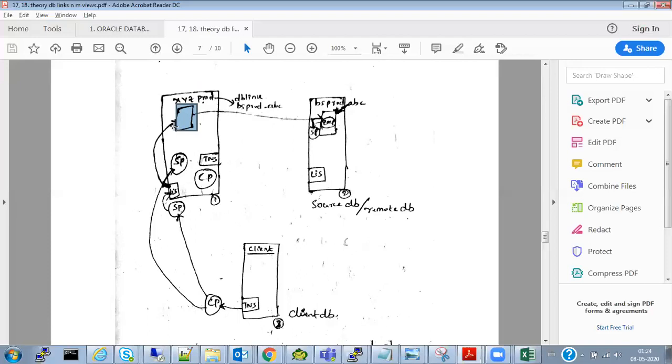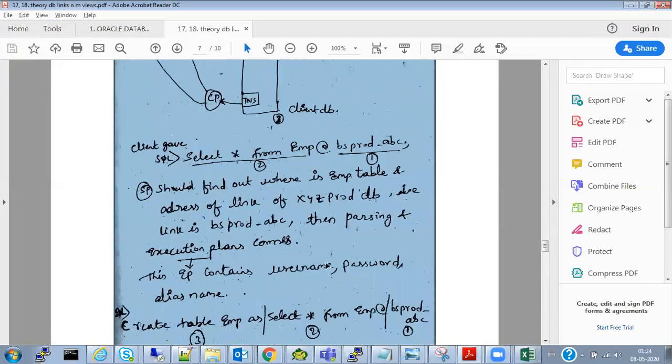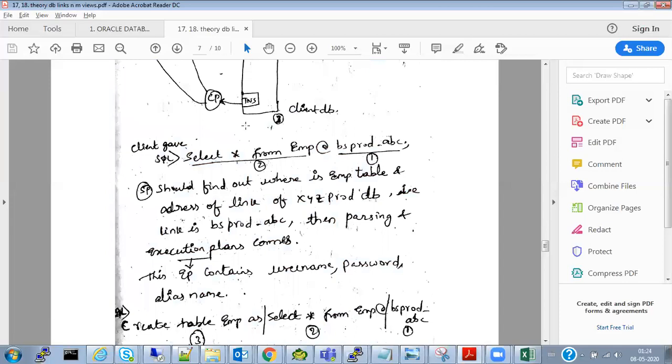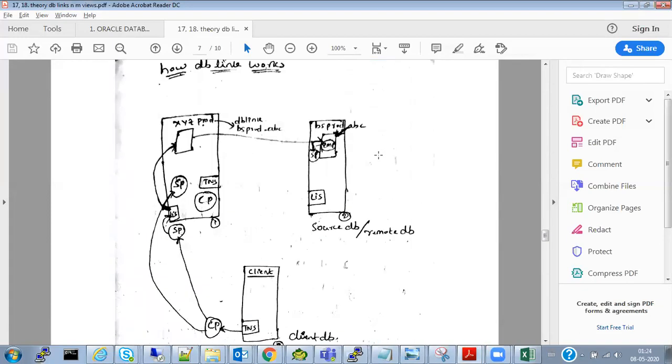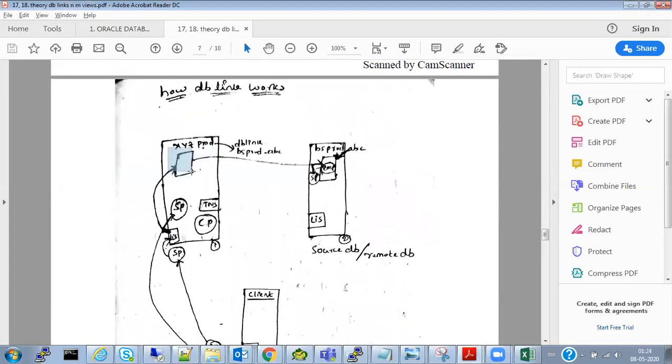Okay, now then what is the purpose of a materialized view? That concept I'm coming to now. The client has given the statement select star from emp at the rate database link name, which means the xyz user has connected to this machine and given a statement select star from this emp table at the rate